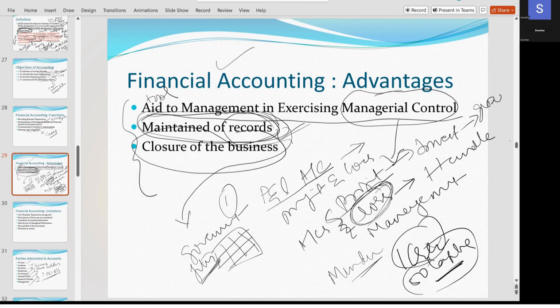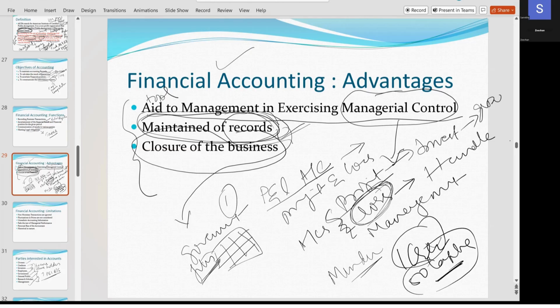If the business is running in profit, it helps in deciding where to invest the profit. If it is running in loss, how I should control the loss. Next, for any past reference also, accounts will be useful. And if you want to sell the business to any opposite party, these accounts will speak about your business. That is why we call financial accountancy the language of the business.